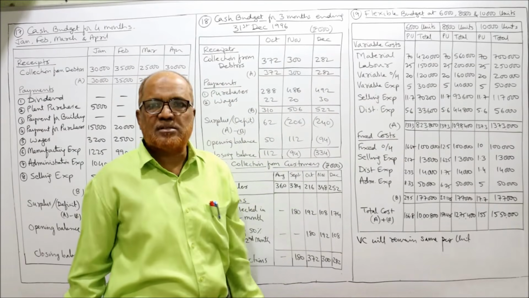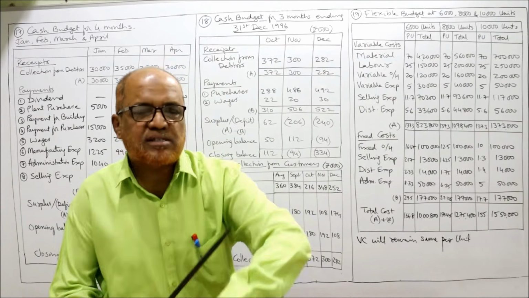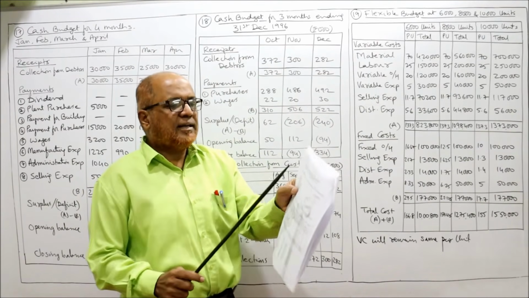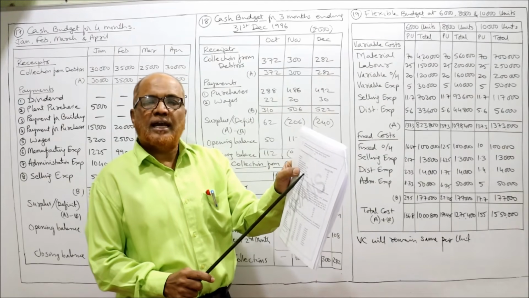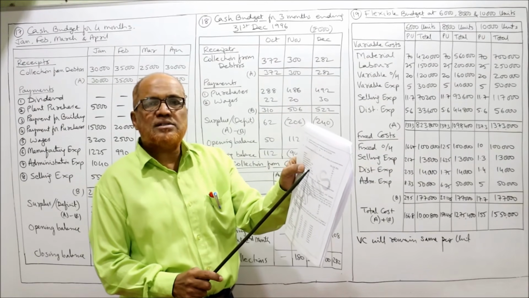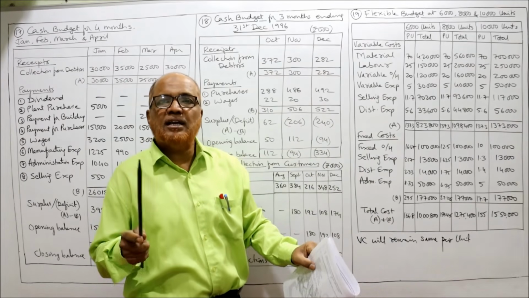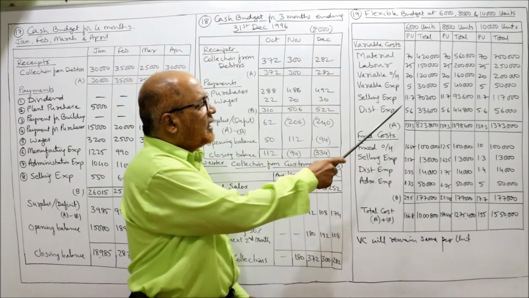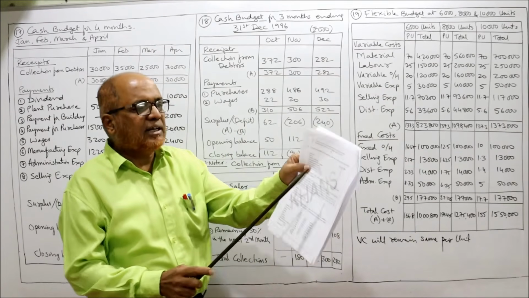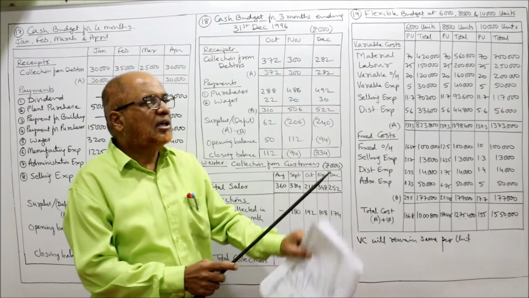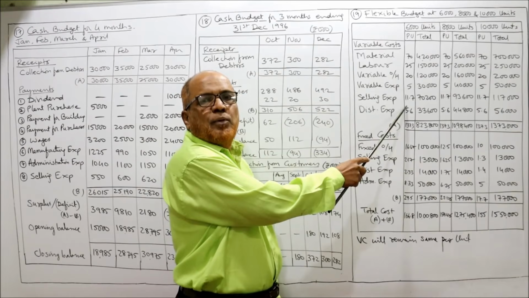Next one, selling expenses. In the problem, selling expenses are given 10% fixed. So 90% variable. So 90% of 13 rupees, you will get 11.7. So 11.7 is the variable expense per unit.